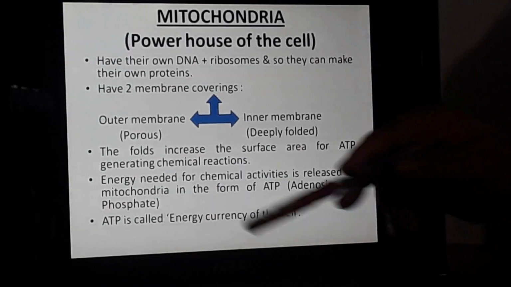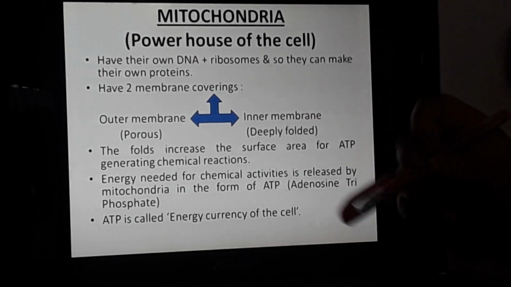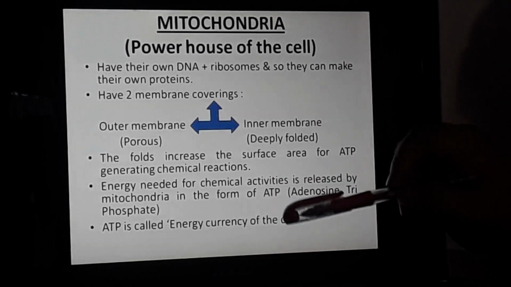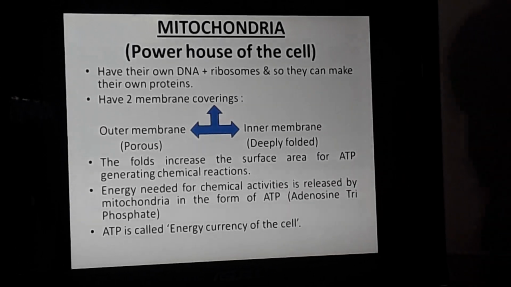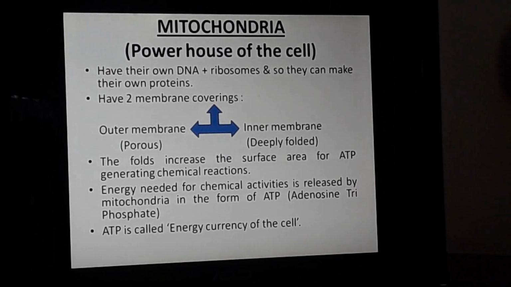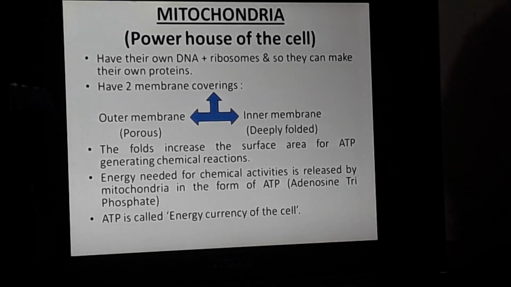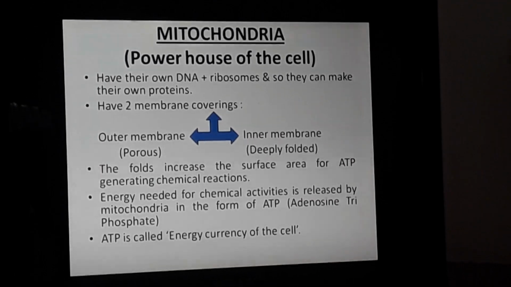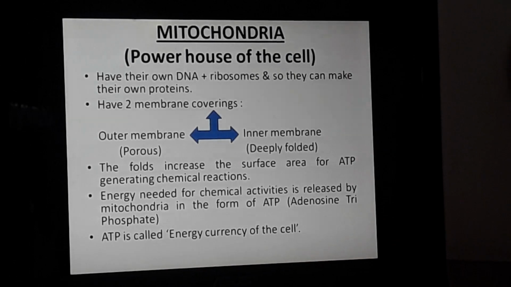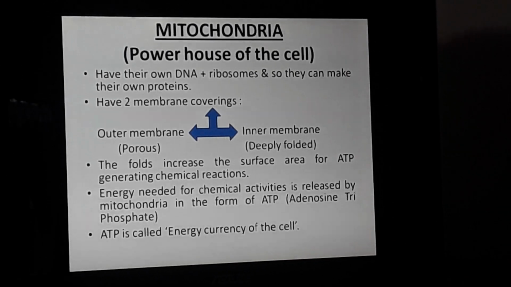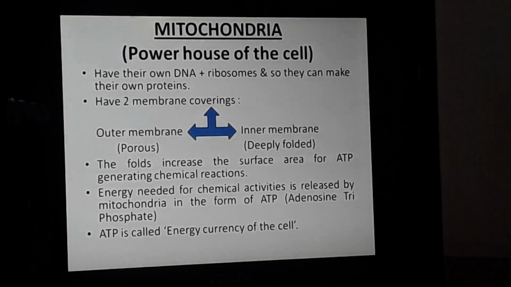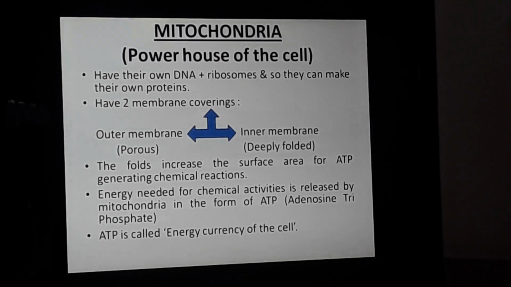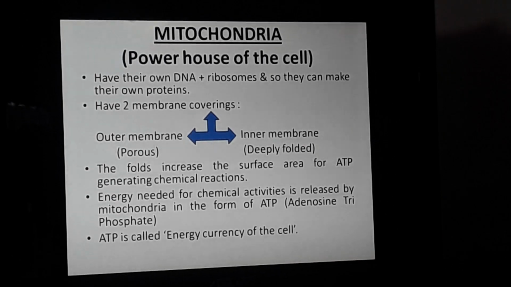Now, I was telling that the mitochondria is called the powerhouse of the cell because inside the mitochondria there is one substance called ATP. The full form is adenosine triphosphate, ATP. All the energy transactions inside the cell are done with the help of ATP. Therefore ATP is also called the energy currency of the cell. We need money or currency to buy anything from the market.